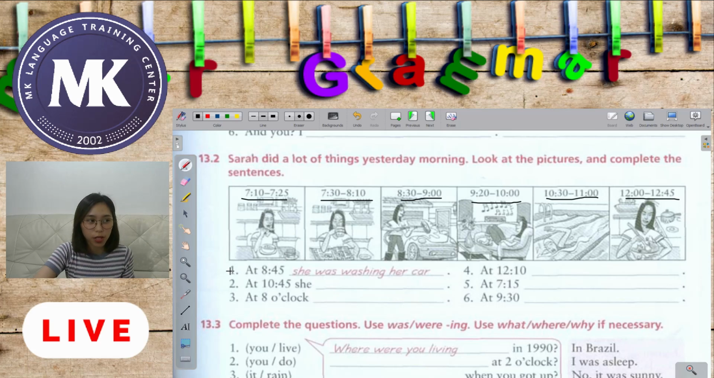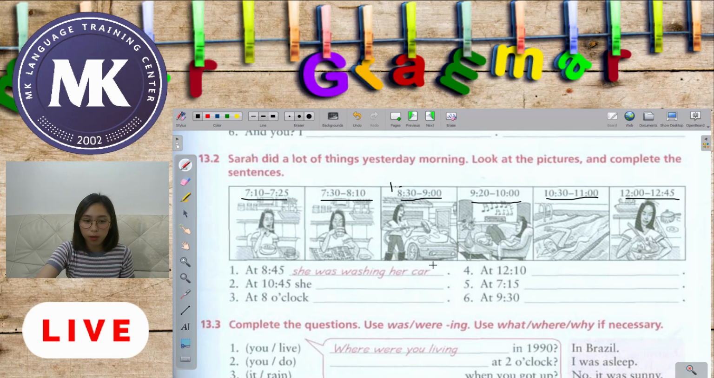So the first one is given at 8:45, somewhere between here. Okay, so this is number one, somewhere between 8:30 to 9. At 8:45, what was she doing? She was washing her car, as we can see here. She was washing her car at 8:45.